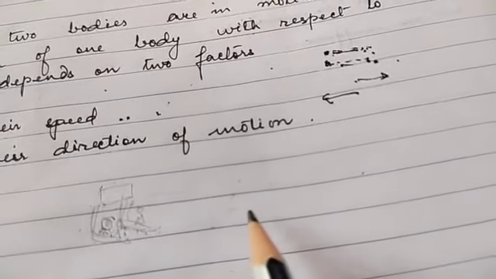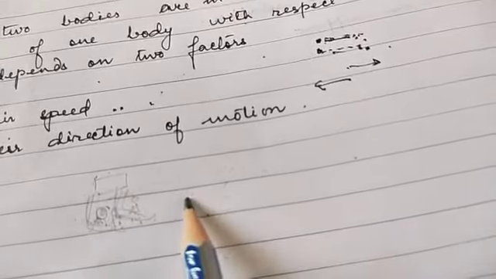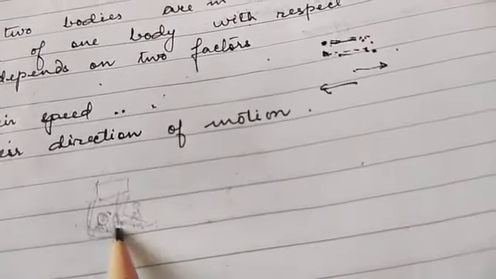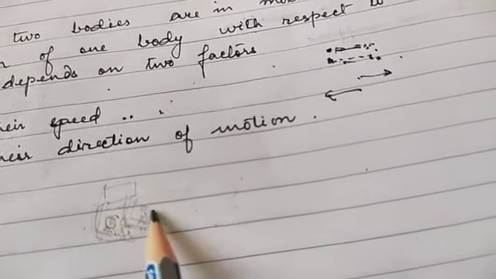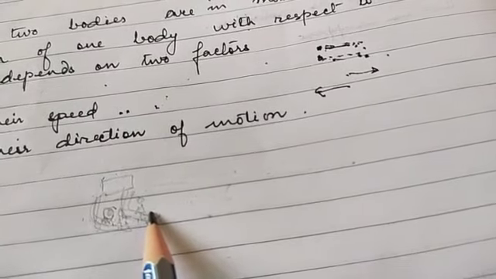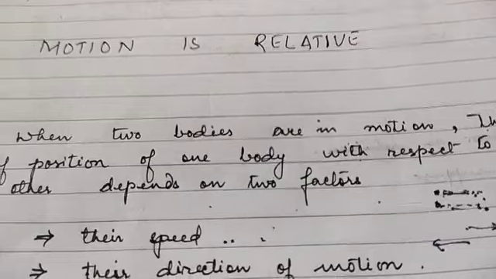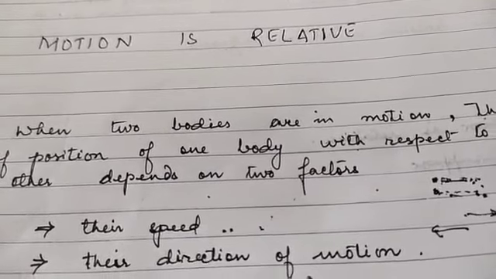This shows that your body is in motion with respect to the trees and other fixed objects, but your body is at rest with respect to whatever is there inside the bus, all the fixed points inside the bus. This shows that motion is relative.